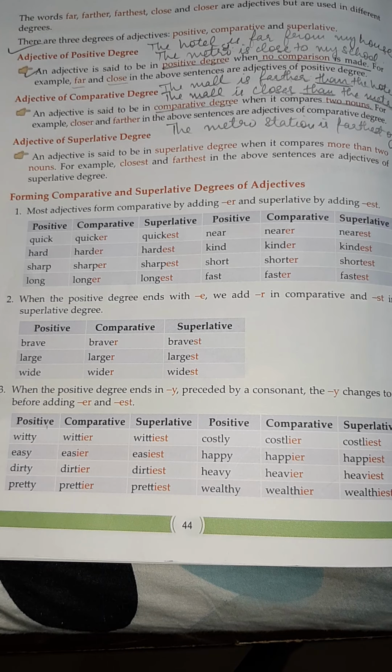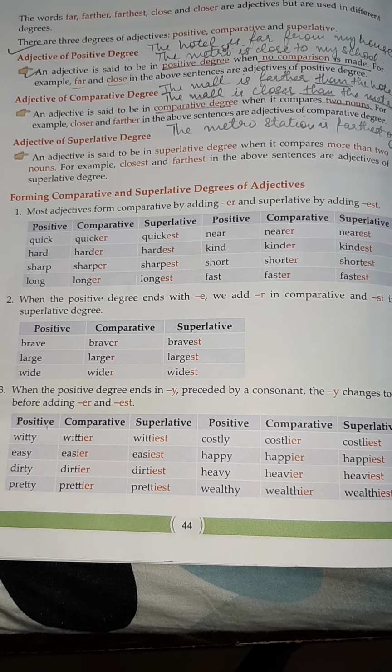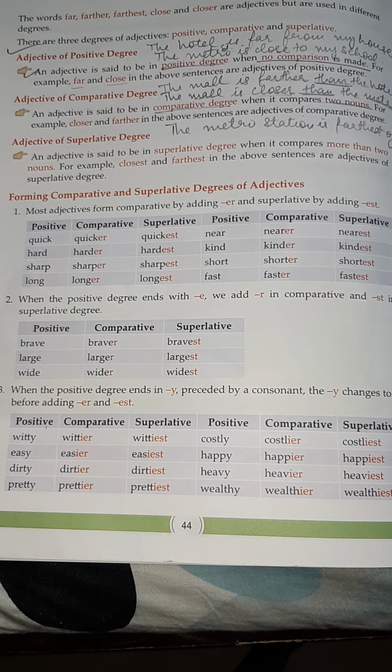Today, we will be starting with the degrees of adjectives. We all know that adjective is the describing word. Any word that describes a noun is known as adjective. There are 3 degrees of adjectives where the comparison is made. Firstly, the positive degree, secondly, the comparative degree, and thirdly, the superlative degree.